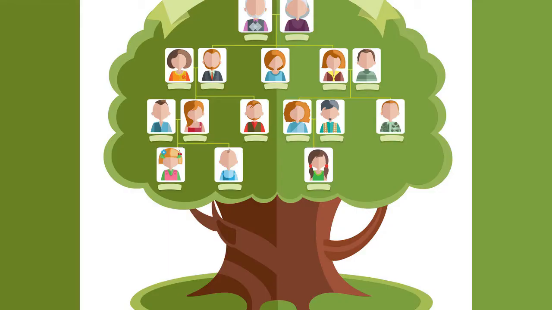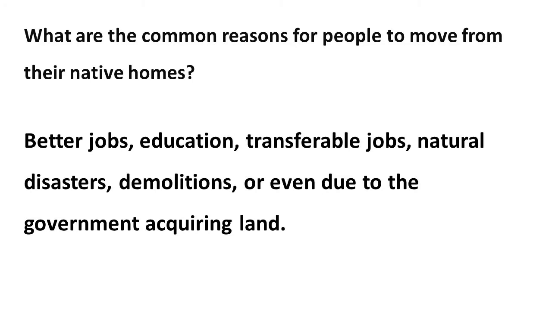Now, can we revise once again, children? What are the common reasons for people to move from their native homes? The answer is better jobs, education, transferable jobs, natural disasters, or even government acquiring their land. Got it?